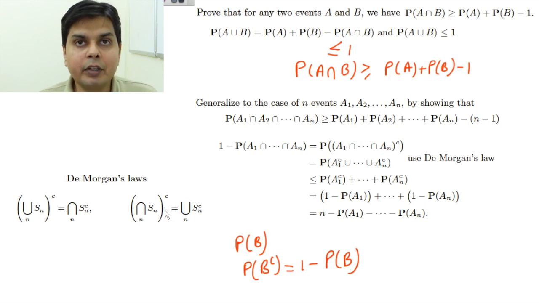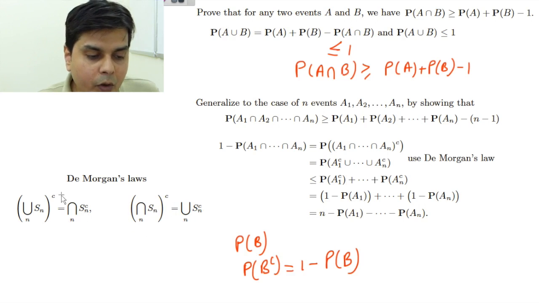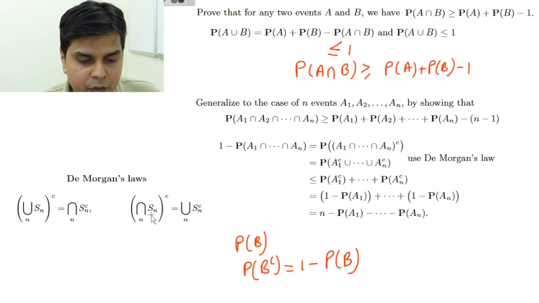Now whenever you are dealing with probability, on many occasions you will have to use these two De Morgan's laws. So it's better to remember them, and they are very simple to memorize also. So the complement of the intersection A1 intersection ... intersection An will be A1 complement union ... union An complement.